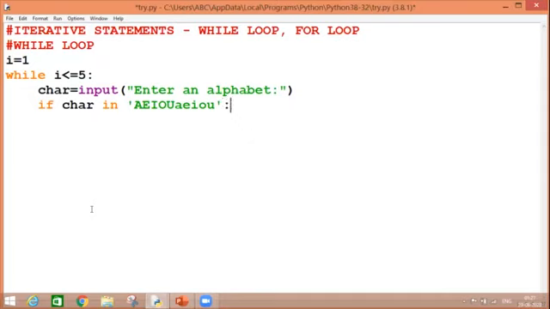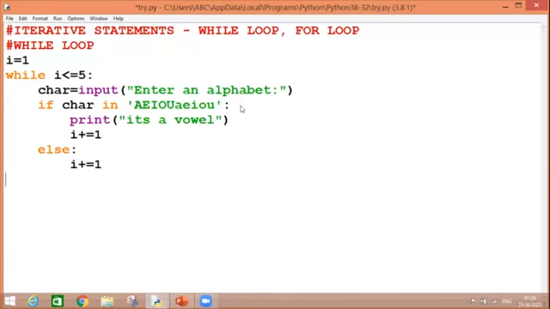If the character which I am going to accept at runtime matches these alphabets written over here, then it will be printed as it's a vowel. Otherwise, not. If it is a vowel, I will take an increment. Else, if it is not a vowel, then only the increment will take place. Nothing will happen. And this time I'm not going to print anything outside my while condition.